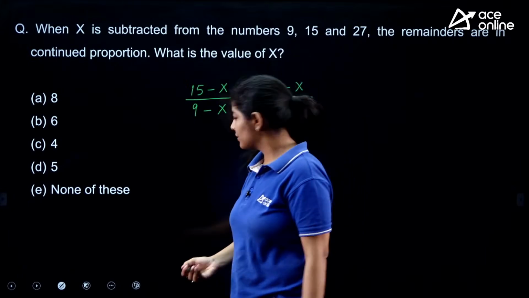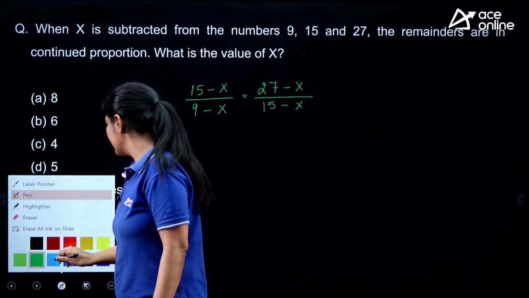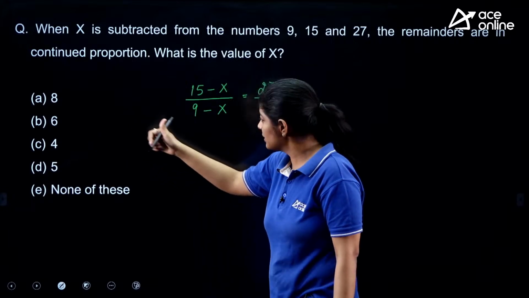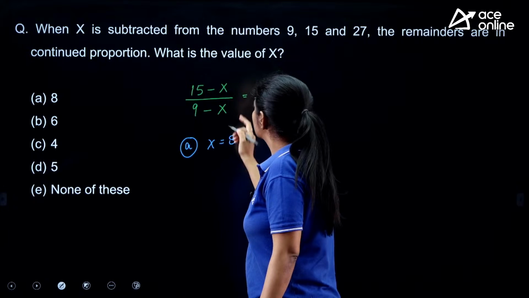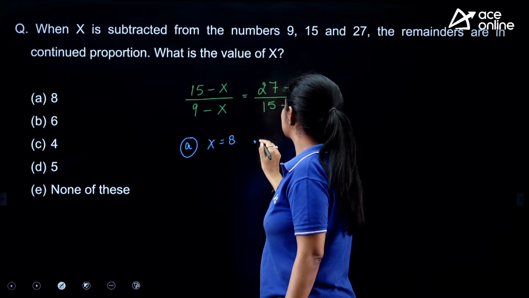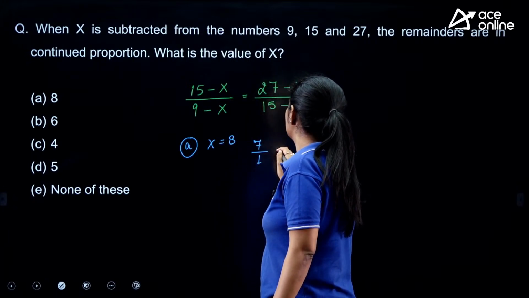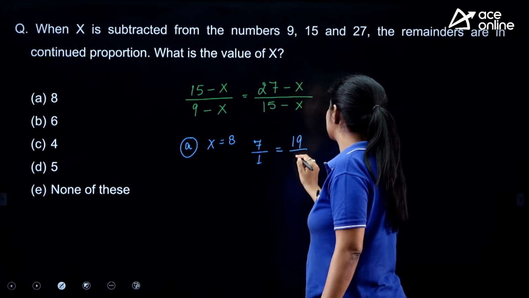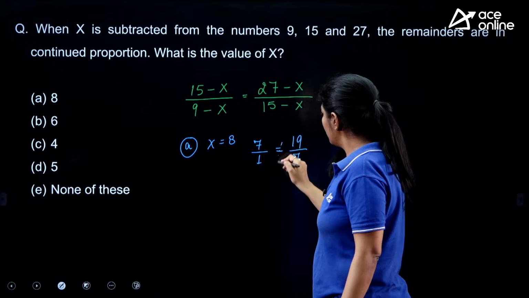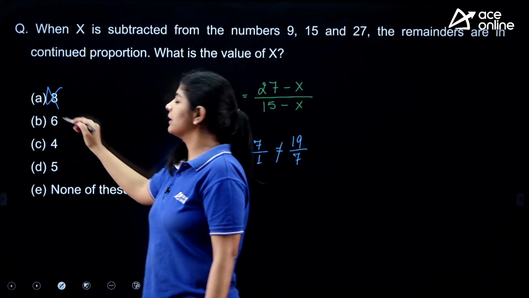Now you can simply put the values with the help of options. If we put x as 8, over here we will get 7 divided by 1, which should equal 19 divided by 7. Is this equal? No. That means this option is eliminated.